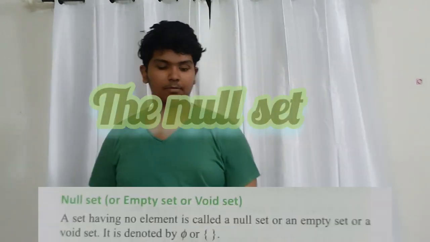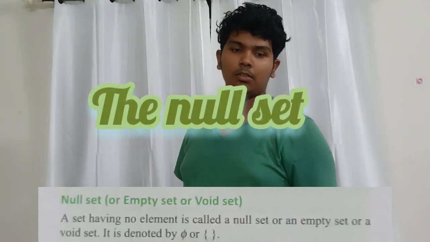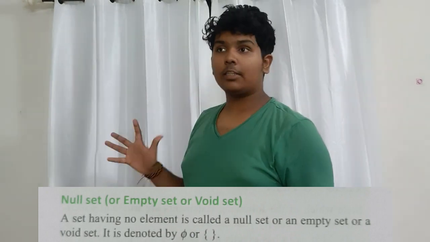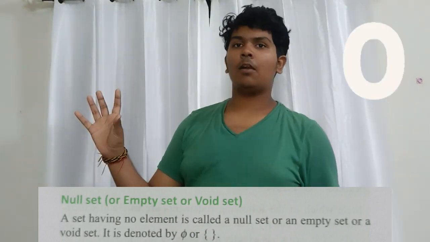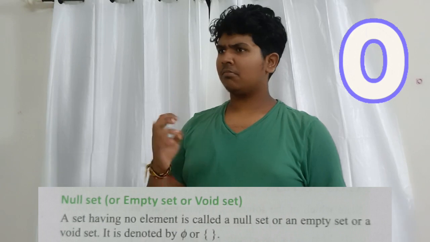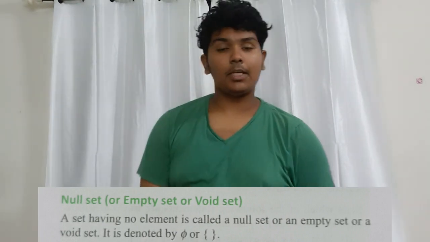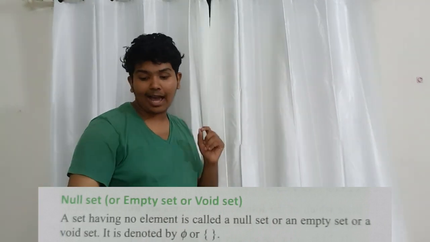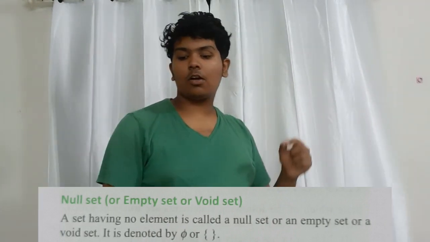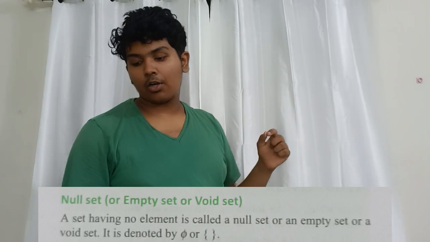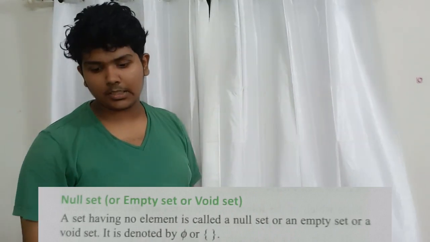Another set we have is the null set. So what is a null set? What is the meaning of null? Null means nothing, right? It's empty. So the meaning here is a set having no element is called a null set, or an empty set, or a void set.